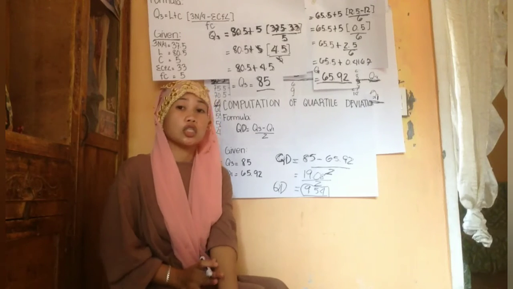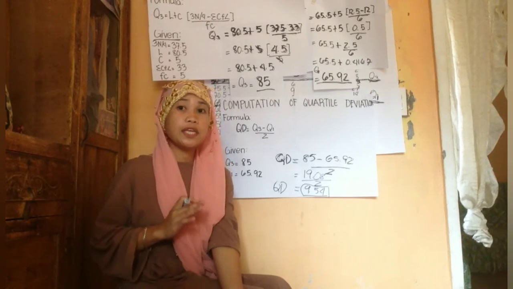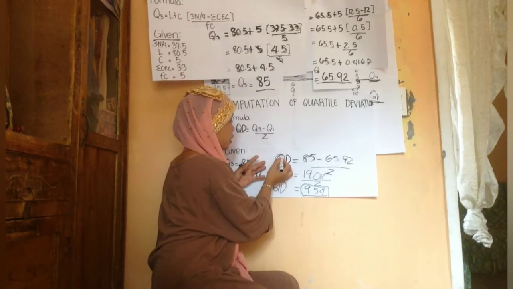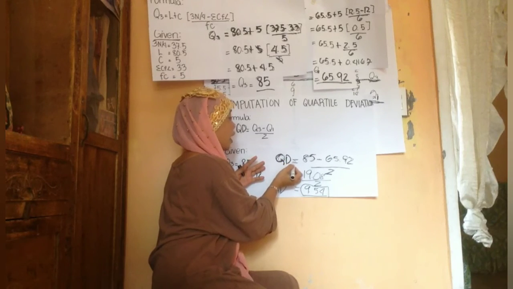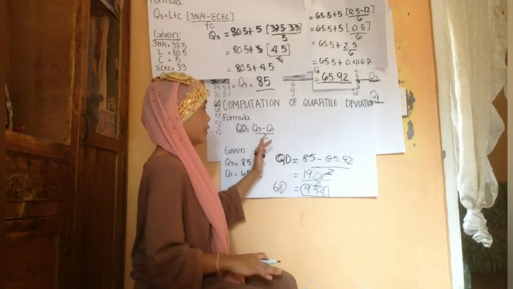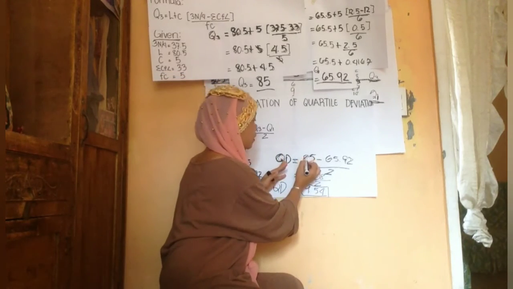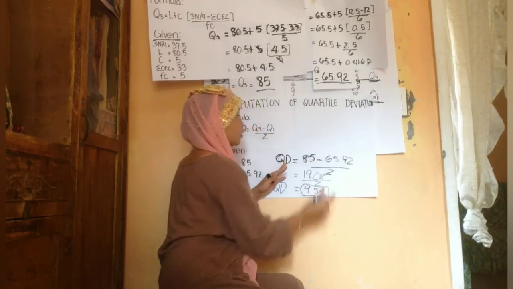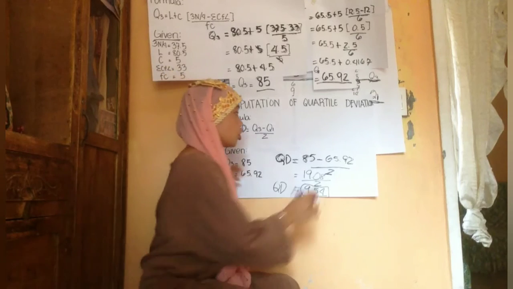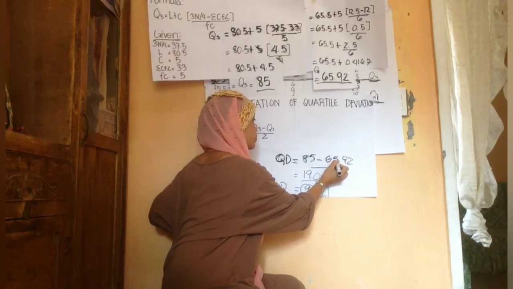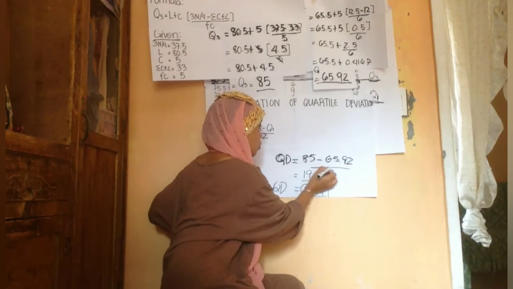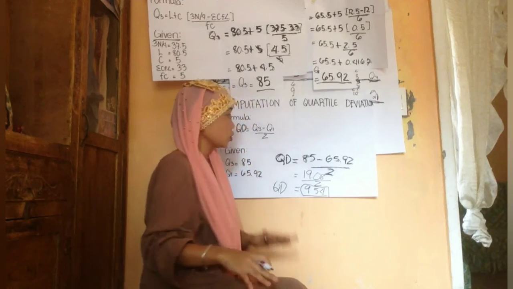So class, we will solve the given using the formula of quartile deviation. First, copy the sign of quartile deviation, the QD, and then equals the number of the third quartile, which is 85. So write 85. And then subtract the first quartile, which is 65.92. So write 65.92. And then divide by 2.